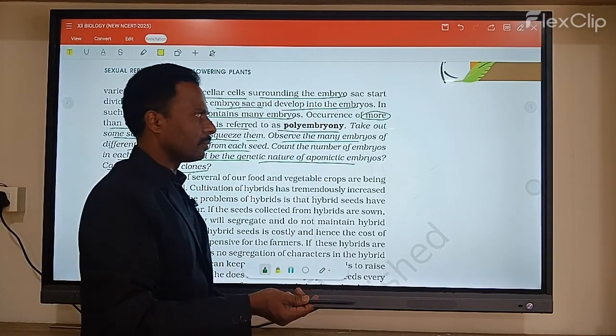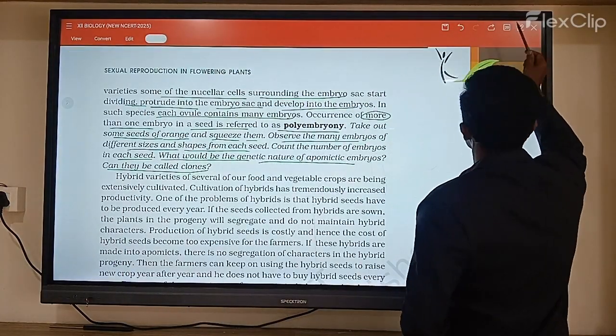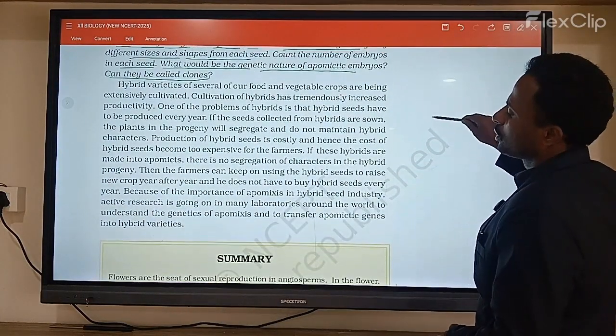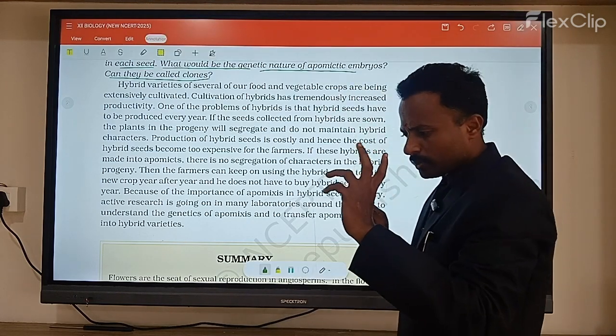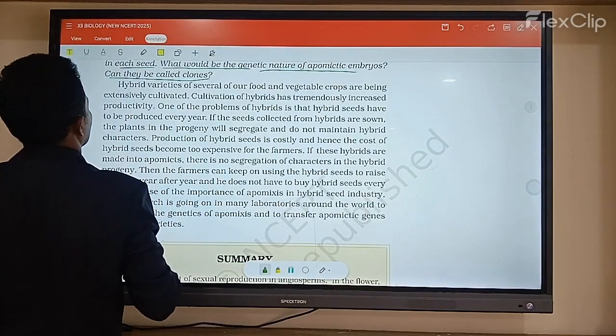So when you observe it, the best example of apomixis is in grapes, where seeds form without fertilization, completely through the apomixis process.